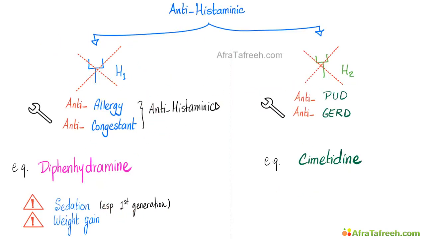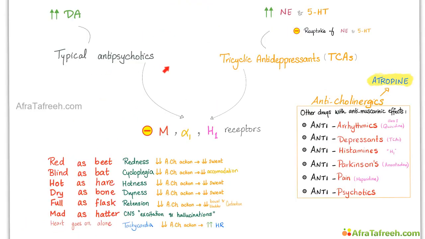Antihistaminics, especially first generation, such as diphenhydramine, can lead to sedation and weight gain. Many drugs are anticholinergics, and they are here. If I'm anticholinergic, I'm atropine-like, so red as a beet, blind as a bat, hot. You know the rest of the story, right? Or you can say the 3 C's: coma, convulsions, cardiotoxicity.